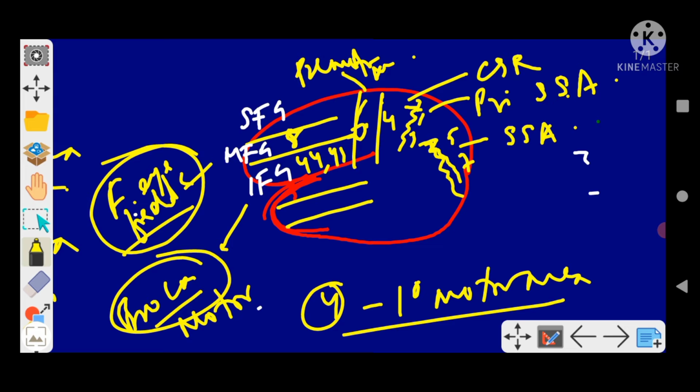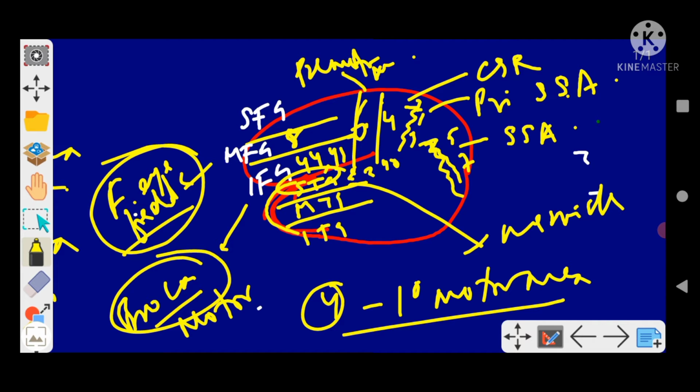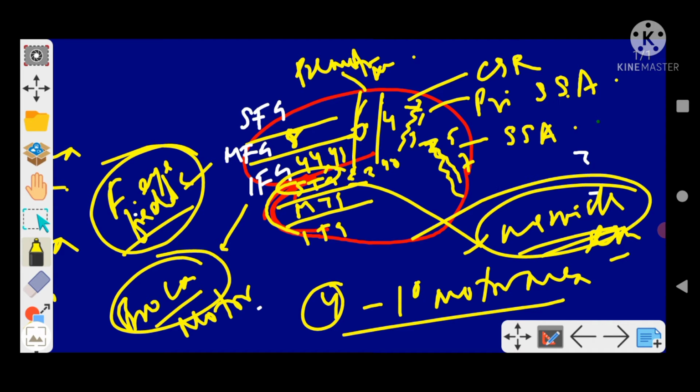Now the important part is the temporal lobe, which can be divided again into three parts: superior temporal gyrus, middle temporal gyrus, and inferior temporal gyrus. Important is the superior temporal gyrus, where we have area number 22, and areas 40, 41 and 42 as well. Area number 22 is important because here we have Wernicke's area, the sensory area of speech, in the superior temporal gyrus, area number 22.